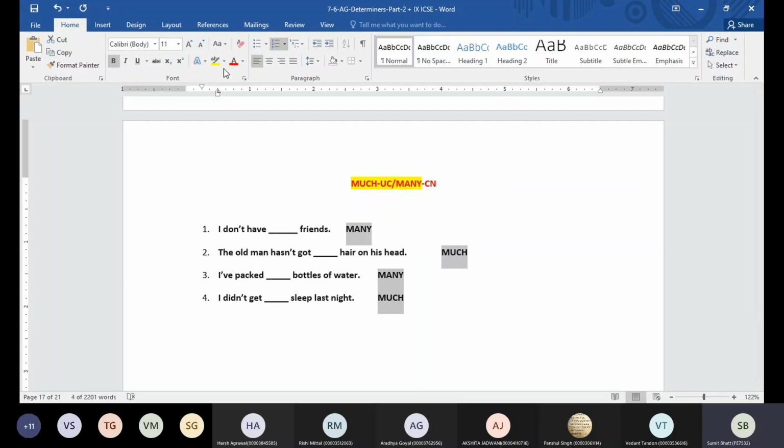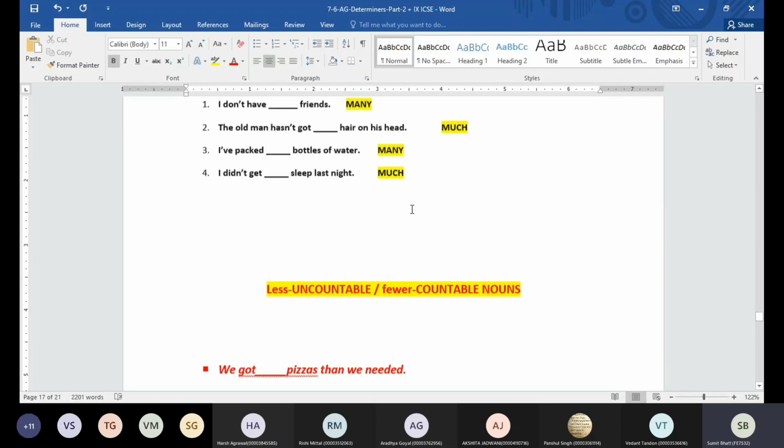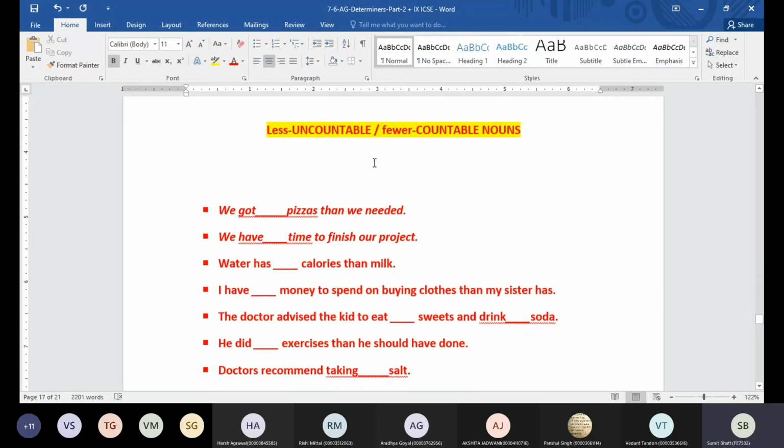Also, if you don't know about the noun, then use how much and how many because we are familiar with these phrases. So if you use how much and how many before a word, you are already going to know whether this noun is countable or uncountable. Now those who are asking for less, remember, less is for uncountable nouns, fewer is for countable nouns. Less is going to mean lesser than the other. In that case, we can use less, and fewer is for countable nouns.